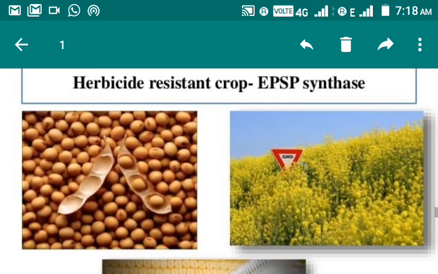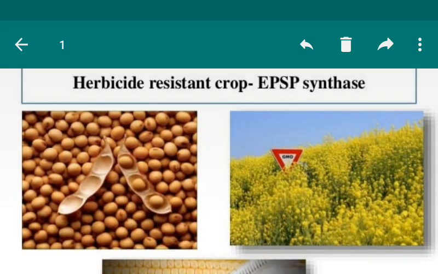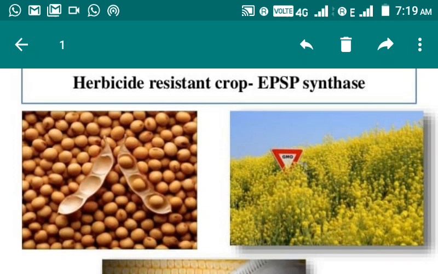Next one is herbicide resistant crop, EPSP synthase. Now another genetically modified crop that has been developed is soybean. Apart from that, another is maize, mustard. To tolerate the herbicide, that is EPSP synthase.